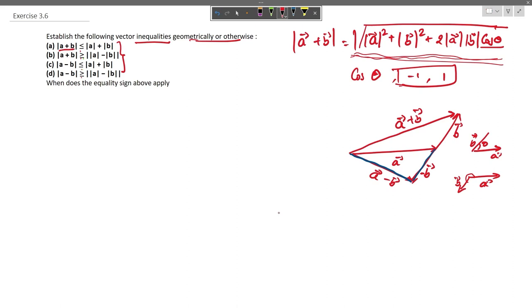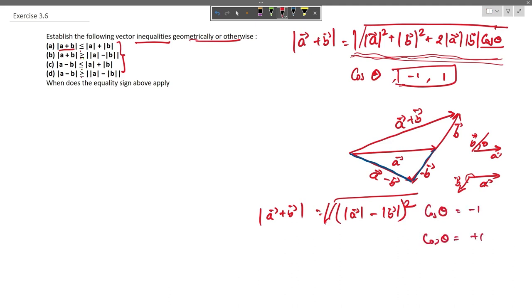So let us say that when cos theta is -1, the magnitude of vector A plus B is going to be equal to vector A minus vector B. And when cos theta is plus 1, we will have A plus B equal to the square root of the expression.